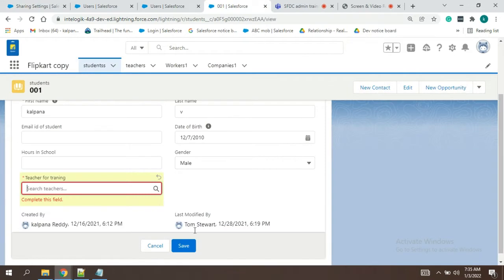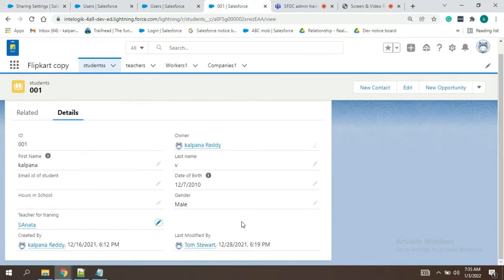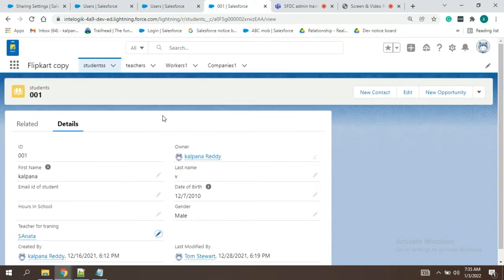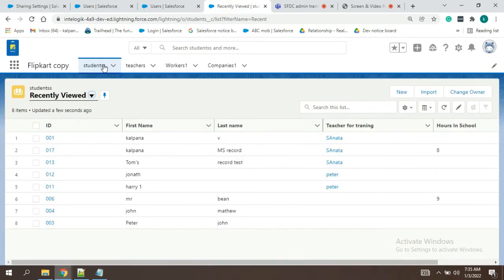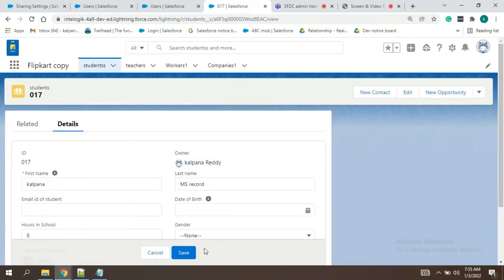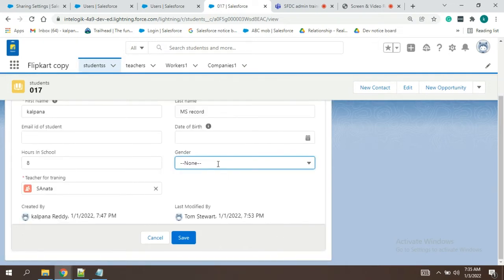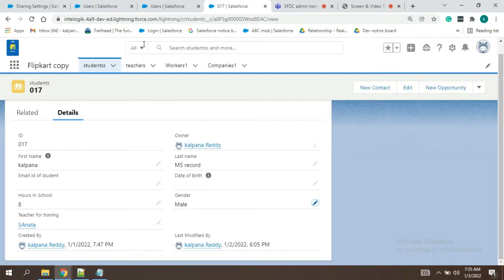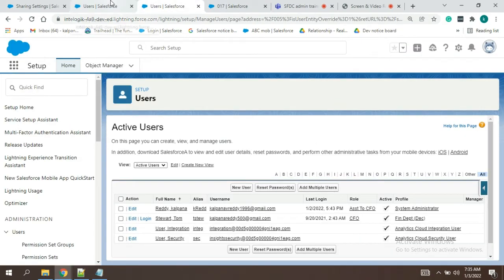We'll have a look. So gender is male here, no? We'll see which all users have gender male. I will try to give for at least two. Okay, 1 and 17, guys. Remember those two records.